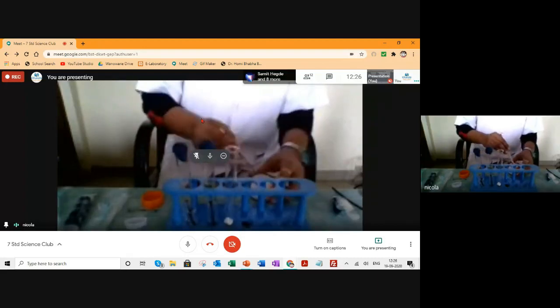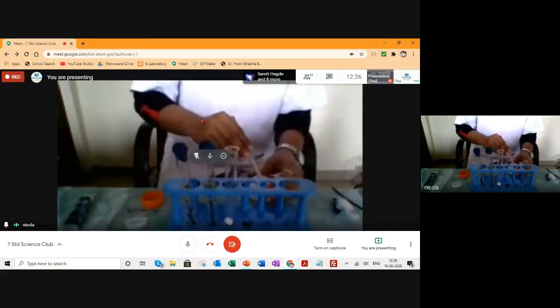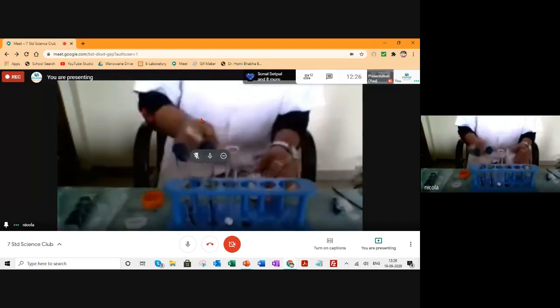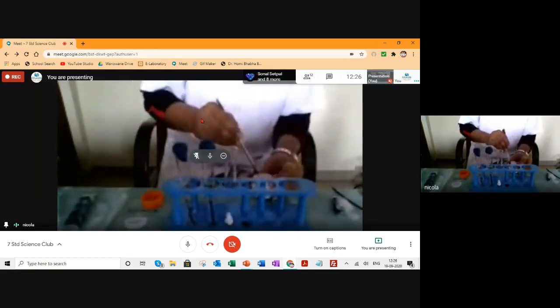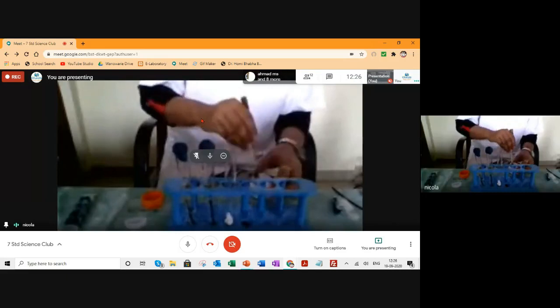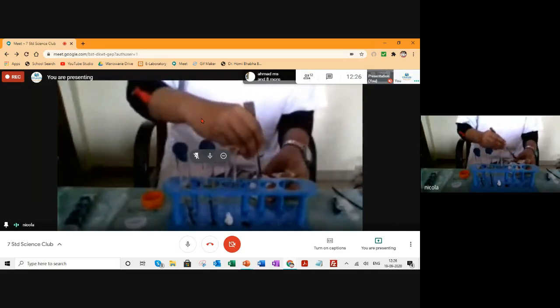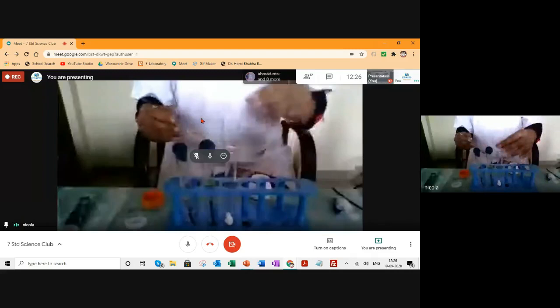Now, calcium chloride has a property to absorb water. Any kind of moisture which is there will be absorbed by the calcium chloride.